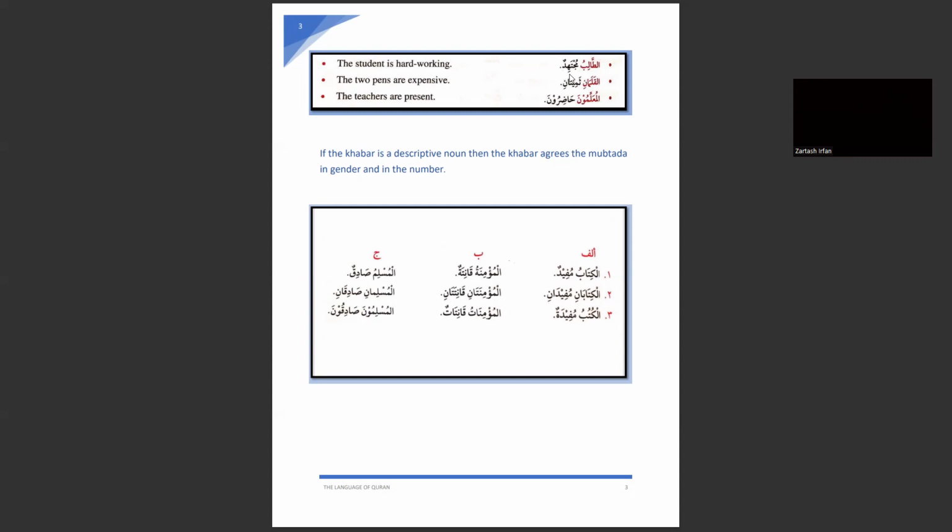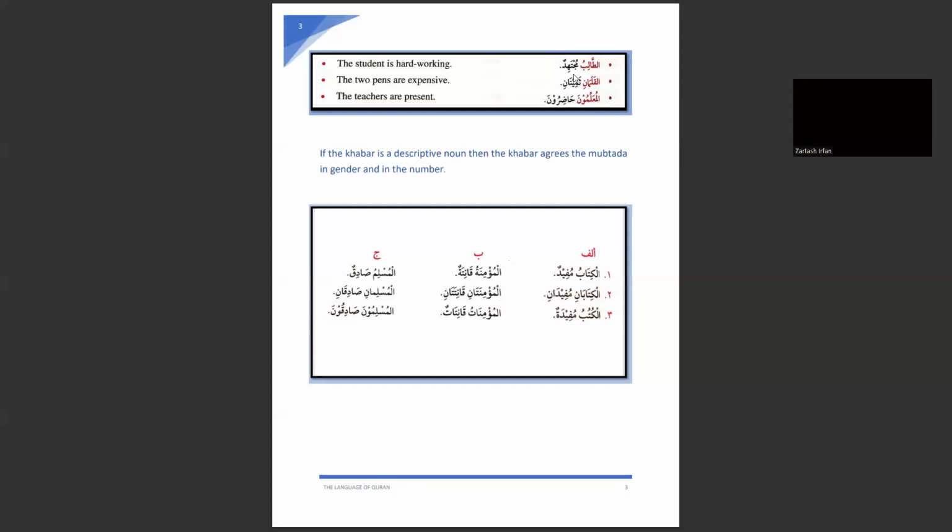And what is making it a nakira noun? Can anyone guess? What is the visual sign to see? We can see here the ending. This tanween, this double dhamma, is making it a nakira noun.